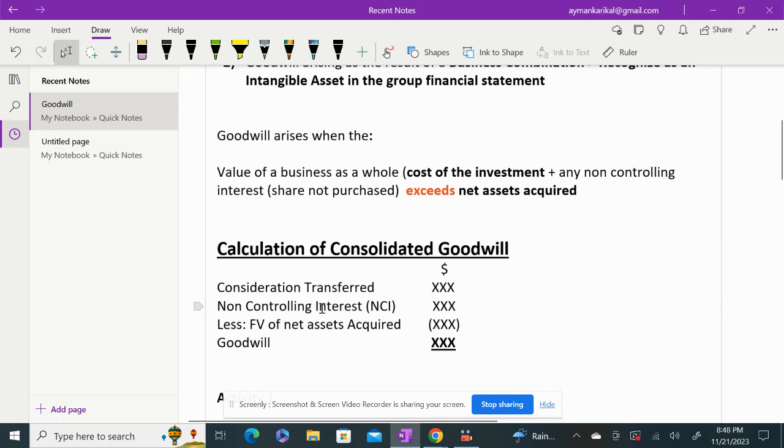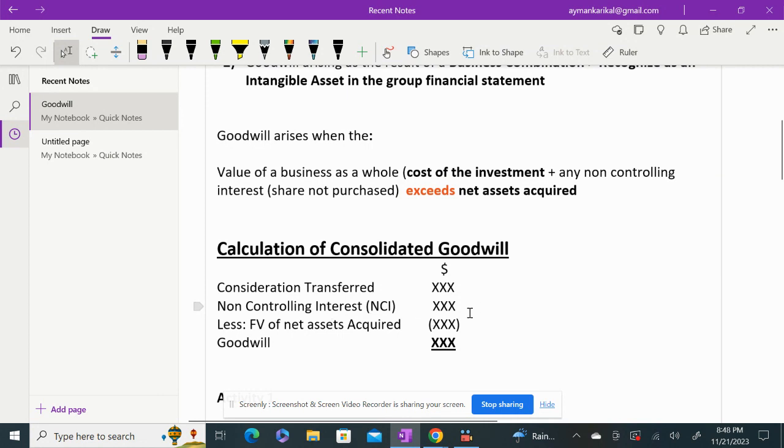So when you acquire another entity, it is not necessary to acquire 100% in order to gain control in that entity, right? So you may have, let us say, 60% shares in another company and still have control over that entity. The 40% shares which you have not purchased, that is a non-controlling interest. The value of those 40% shares, if you go and buy those 40% shares which you haven't acquired, how much will you pay? That is your non-controlling interest.